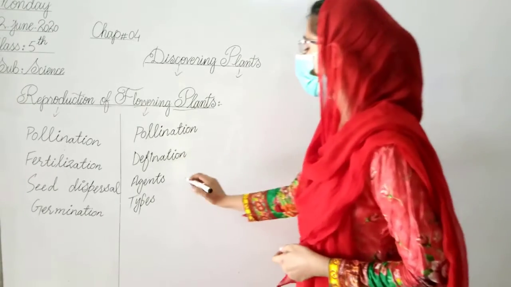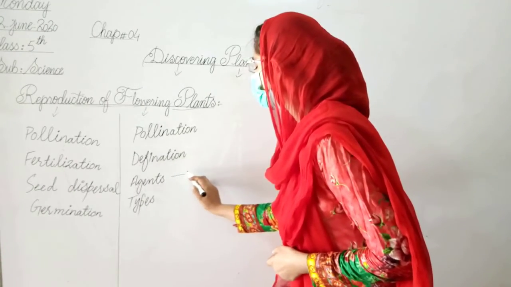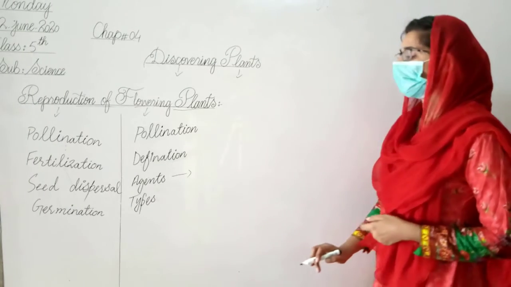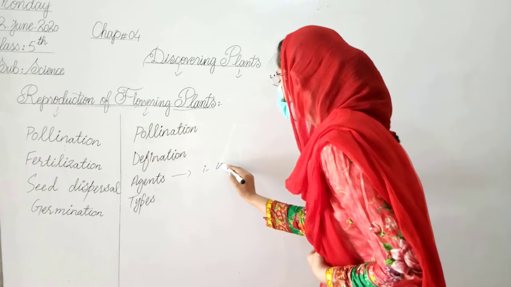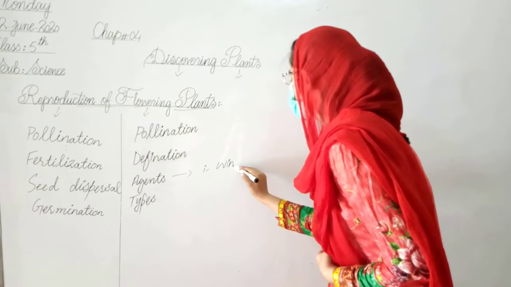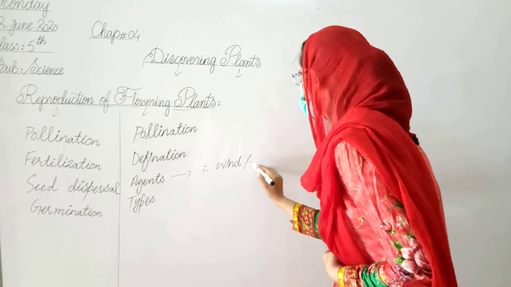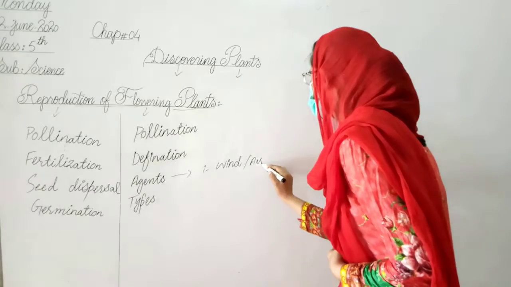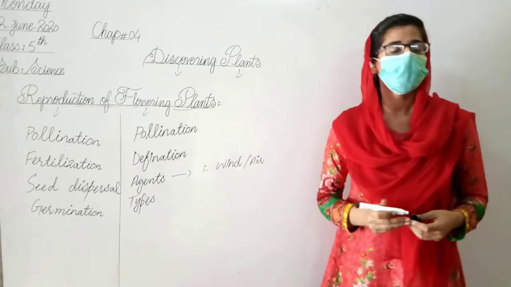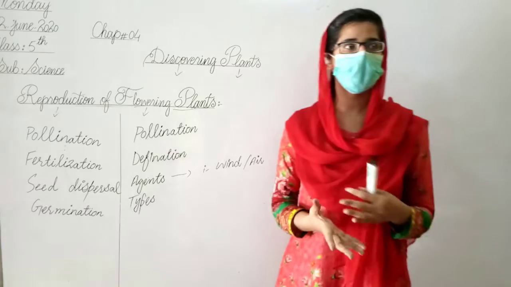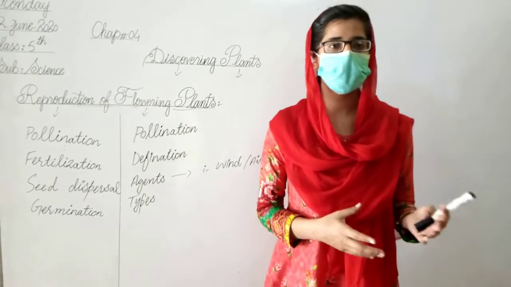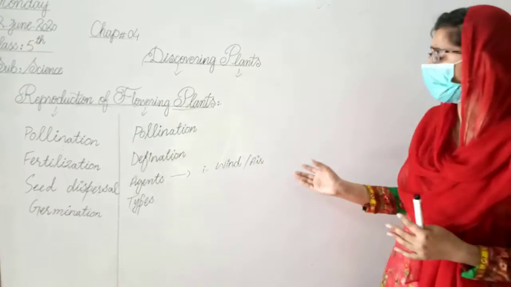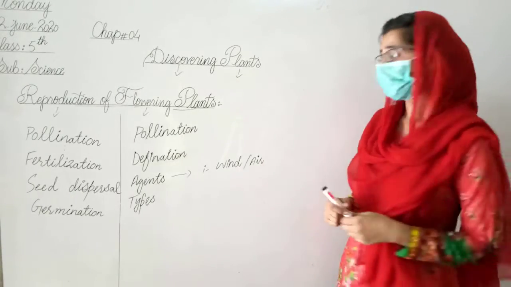The agents that are responsible for pollination, the first one is wind or air. When wind blows, the pollen grains are lightweight and the wind moves the pollen grains with it, and it is responsible for the transfer of pollen grains.